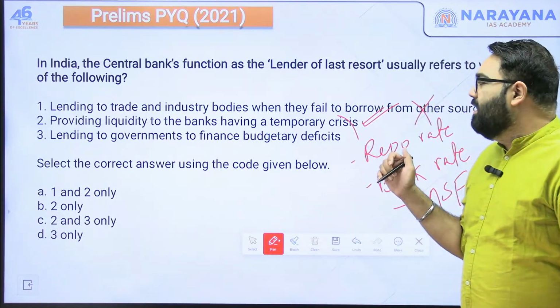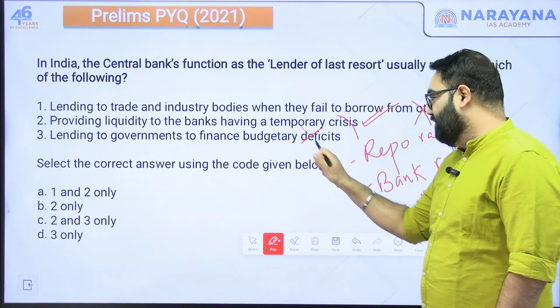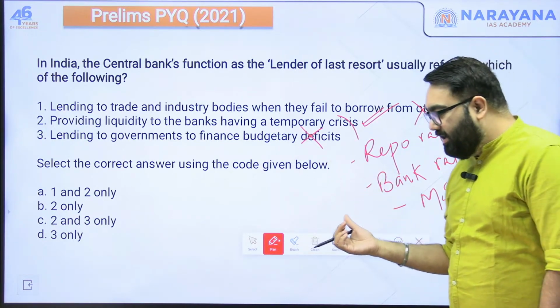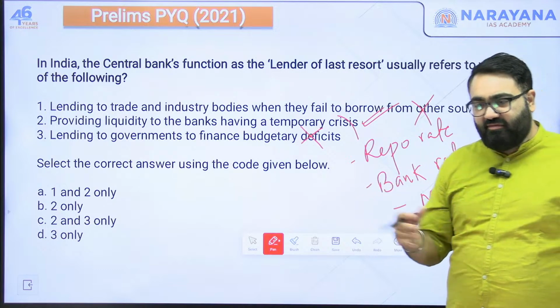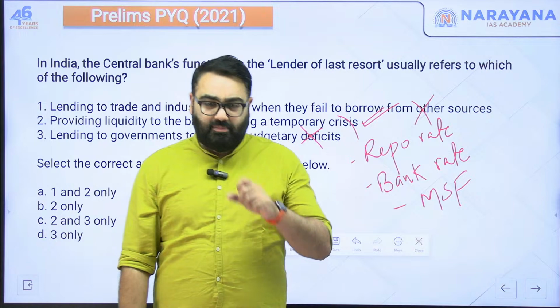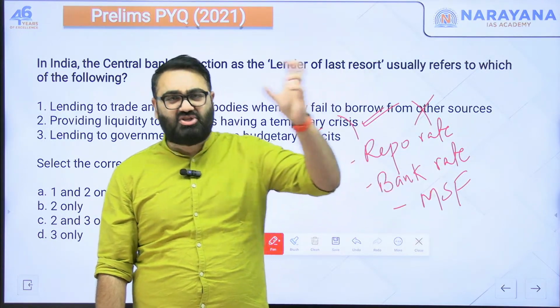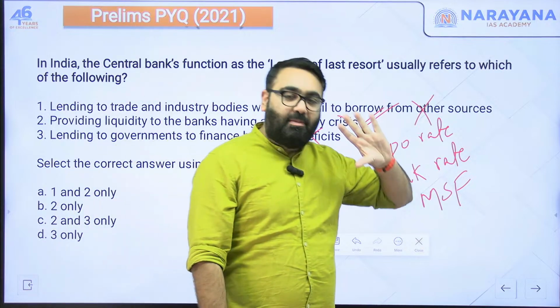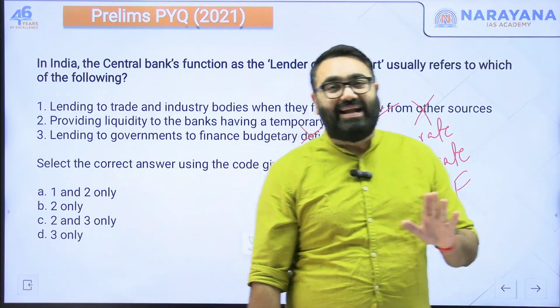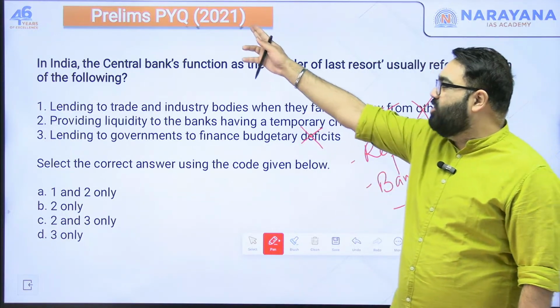Second is correct. Lending to governments to finance budgetary deficit, no, they have stopped doing that. They used to do that earlier. Earlier, whenever the government had a deficit in the budget, the money that they lacked, they could not have enough money for spending, they used to just take it from the RBI. That was a practice that stopped in the late 1990s. After late 1990s, that has not happened. So this question was in 2021. So no,